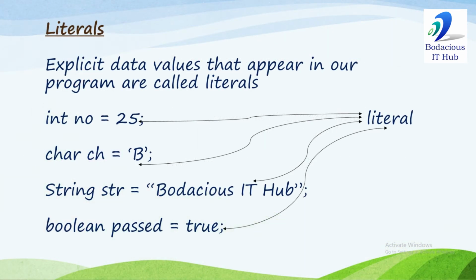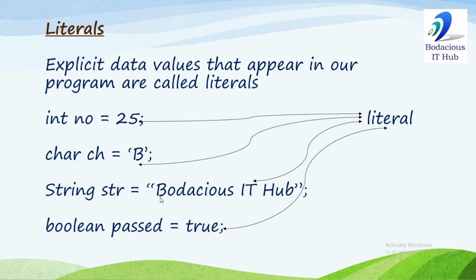Now, values are called literals. For example, I have written int number is 25. In this statement, int is the data type, number is a variable, and 25 is a literal. Character ch is 'b'. In this statement, char is the data type, ch is a variable, 'b' is a literal.